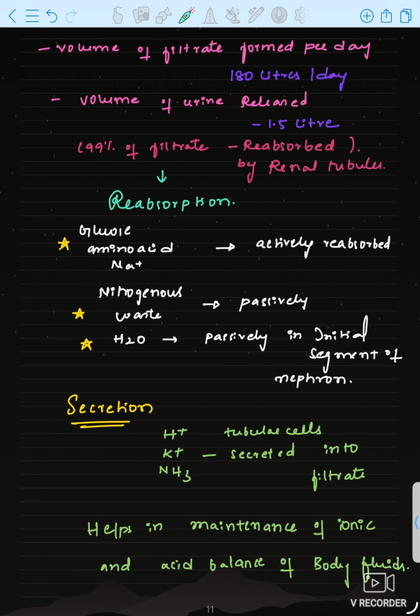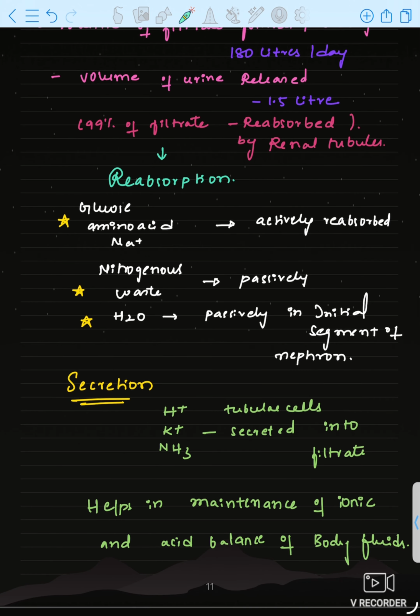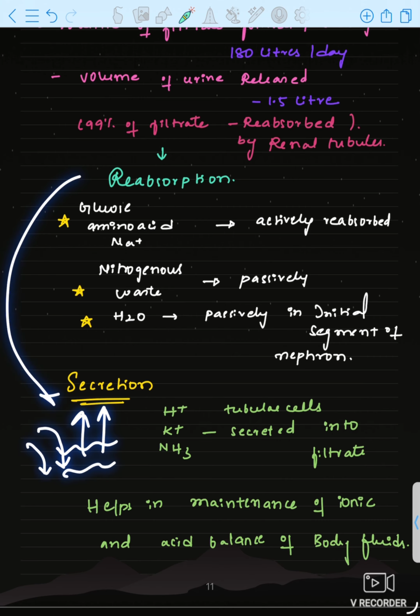We are done with the second step, that is reabsorption in the formation of urine, and the last step of formation of urine is secretion. Okay, in secretion what happens? What are the ions which are secreted into the renal tubules? From renal tubules, these products were reabsorbed, but some products will be secreted into the renal tubule.